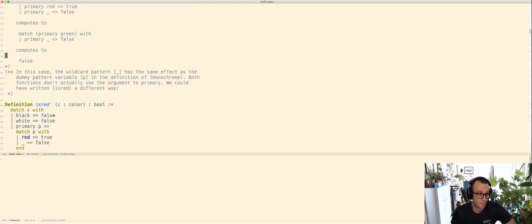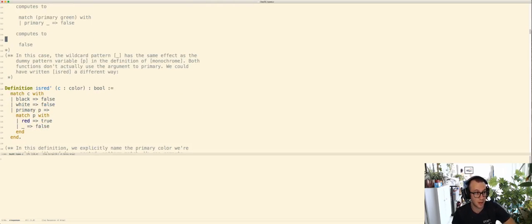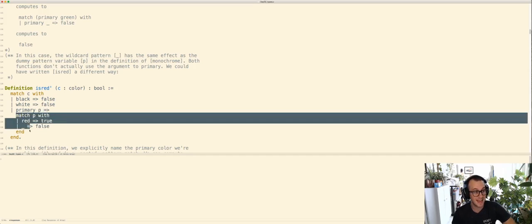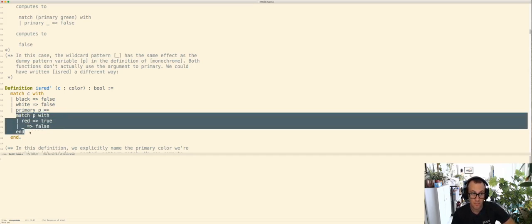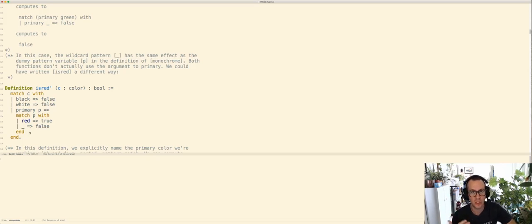Okay, now you can note we could have done this differently. We could have said, oh, primary P, and then done a nested match. Right? And this is completely equivalent to the definition of isRed we see above. We could also name this other. Now, other is not a constructor of type RGB, so that'll be treated as a variable in these patterns.